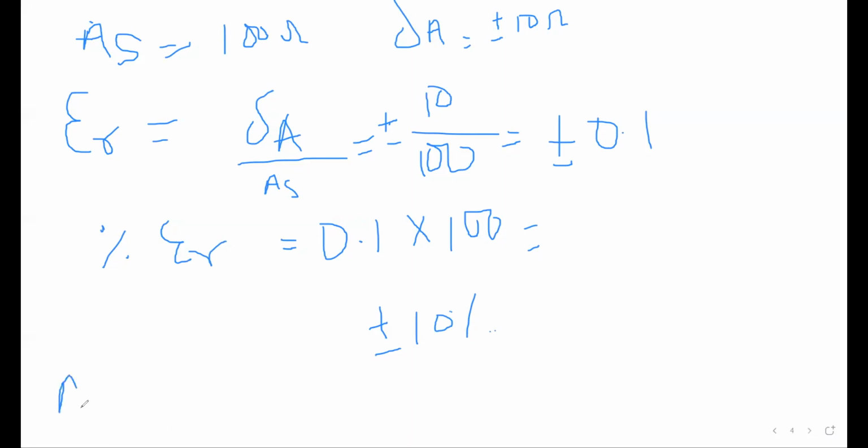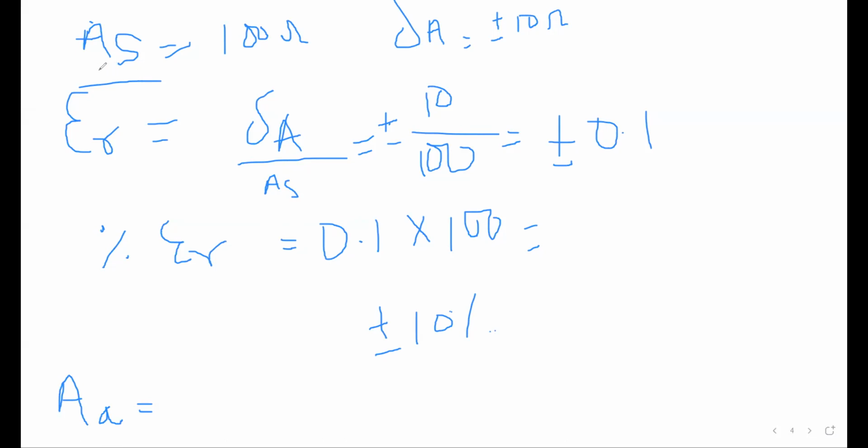Yes, Rajkumar, tell me. Ma'am, what is the significance of AS and del A? Please repeat. I already said it in the beginning. What is AS? AS is the nominal value of any quantity. Nominal value means you can say original value. Any quantity's original value is termed as AS.